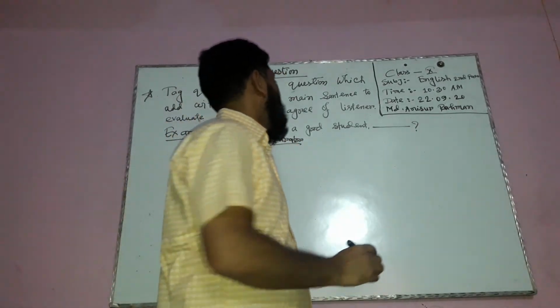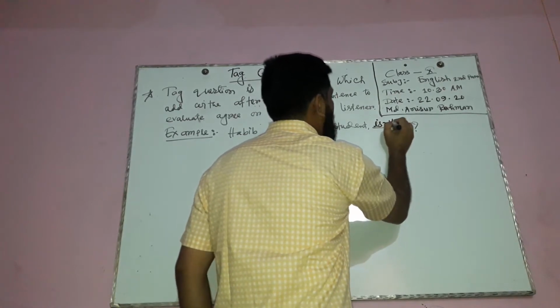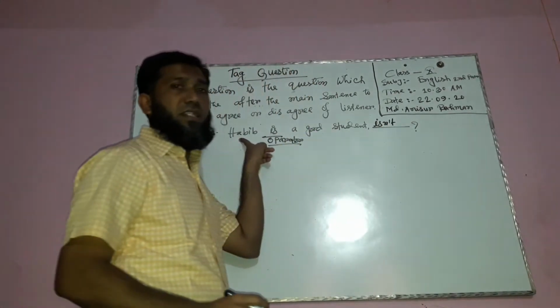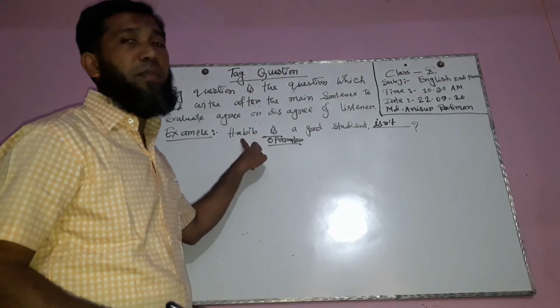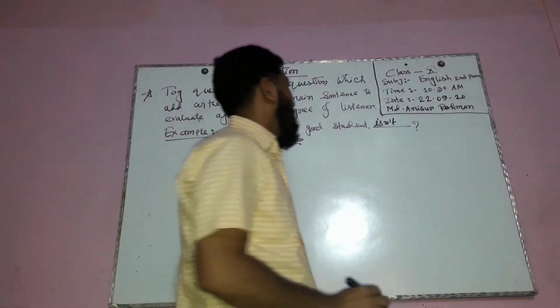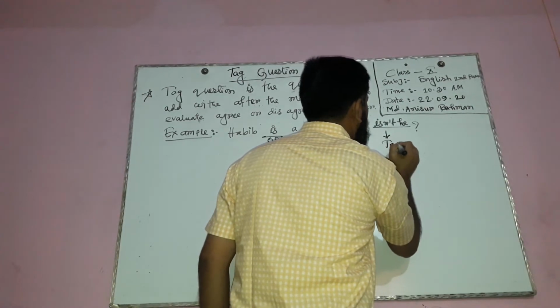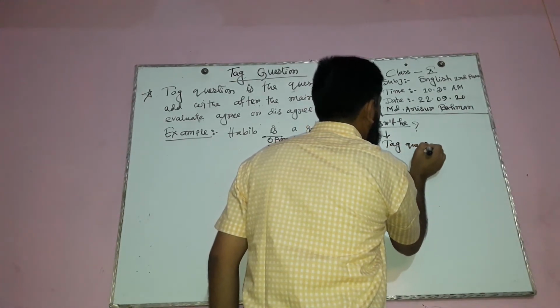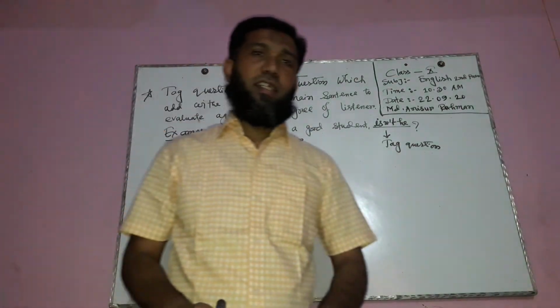So "is" is added with "not", and Habib is a subject. It's a noun, so we have to use the pronoun of Habib. Habib is male, so we add "isn't he". This is the tag. Isn't he? It is a tag question. Understand? I think that you will understand.